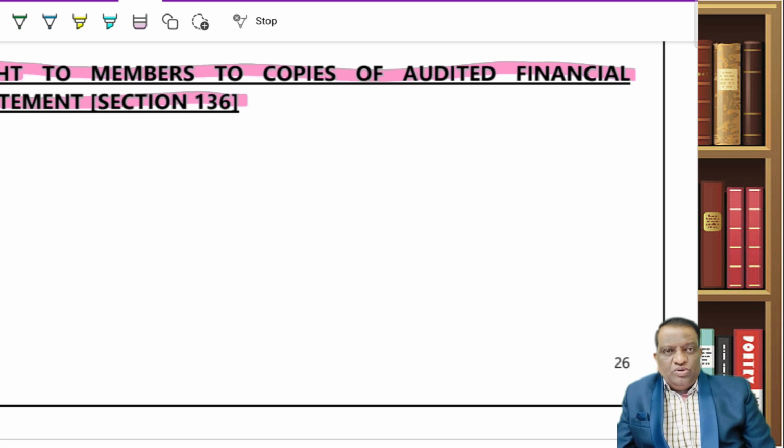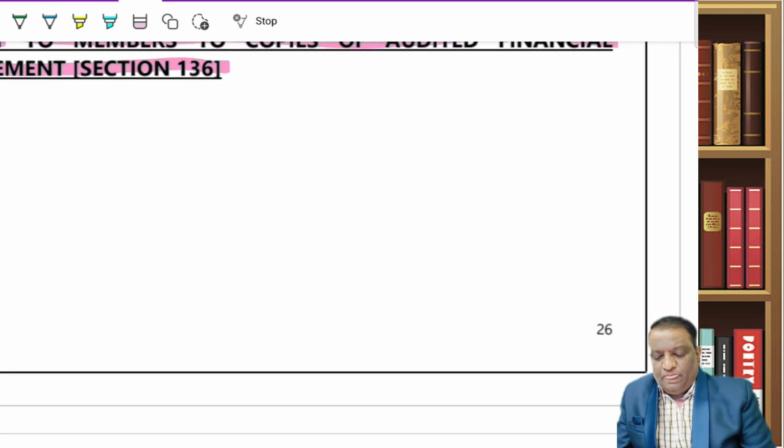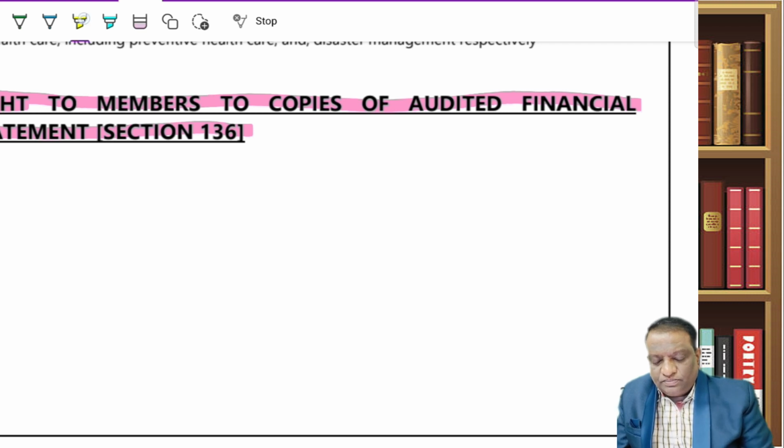What if more is spent? What do we do with the surplus? How do I undertake the CSR activities? What is this impact study? On all those various matters, you need to get a good grip on it. Now let's move on. With that, we are done with this section 135 about the CSR.